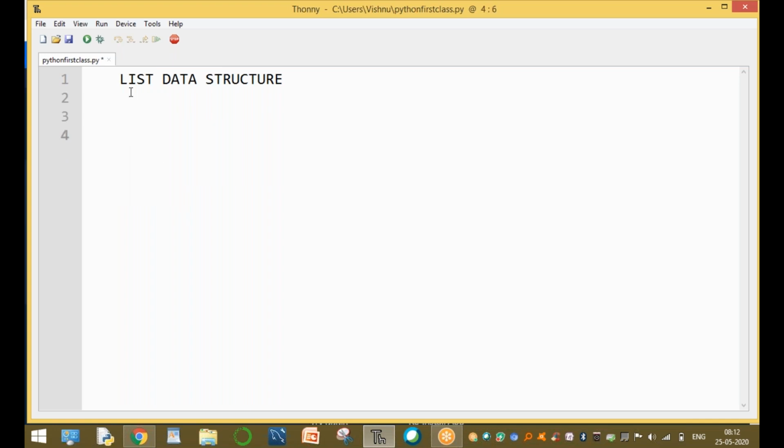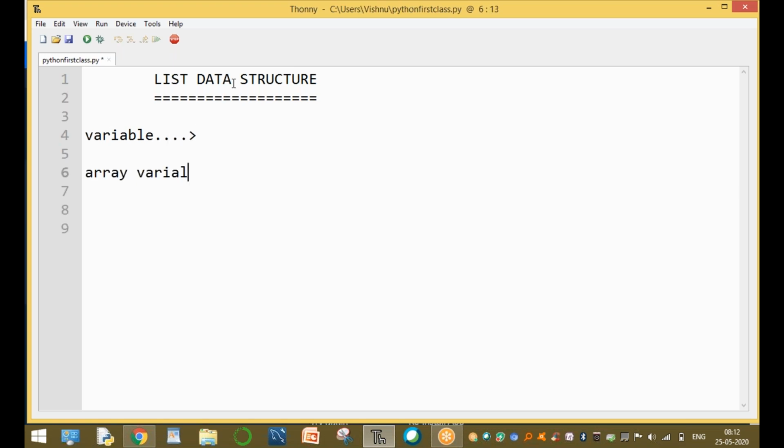Now our today's topic is only the list data structure. Sir, what is list data structure, sir? It means list is a data type. There are different types of variables. One is an ordinary variable. Second is an array variable. And the last one is the list variable. There are three types of variables: ordinary variable, array variable, and list variable.